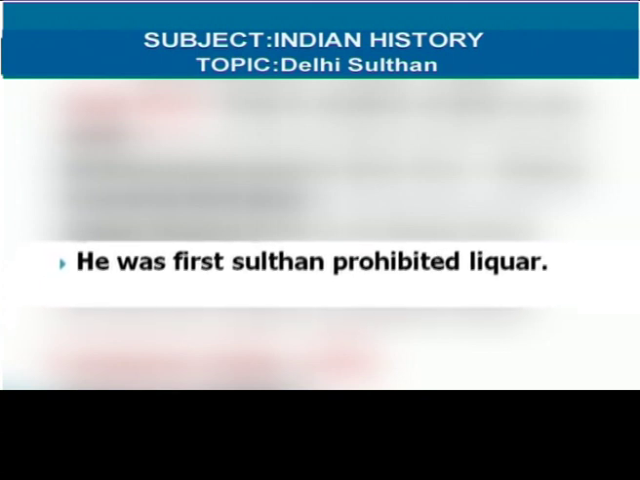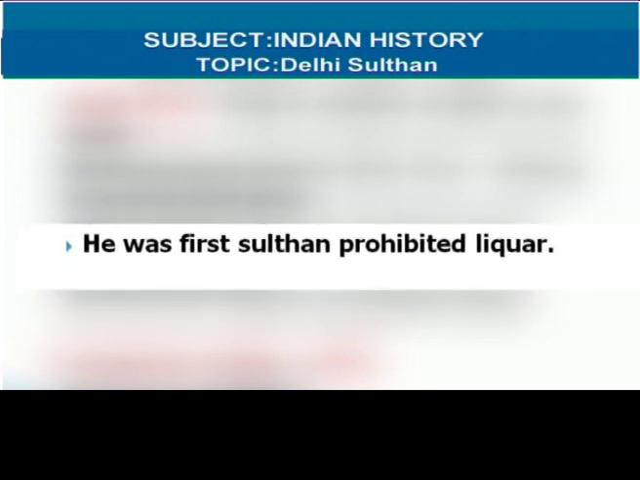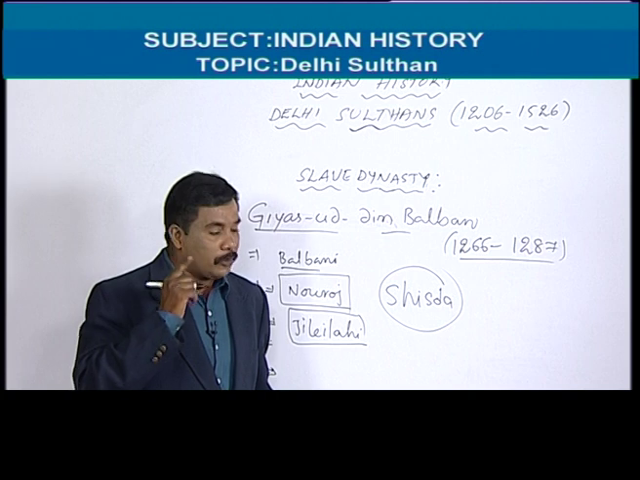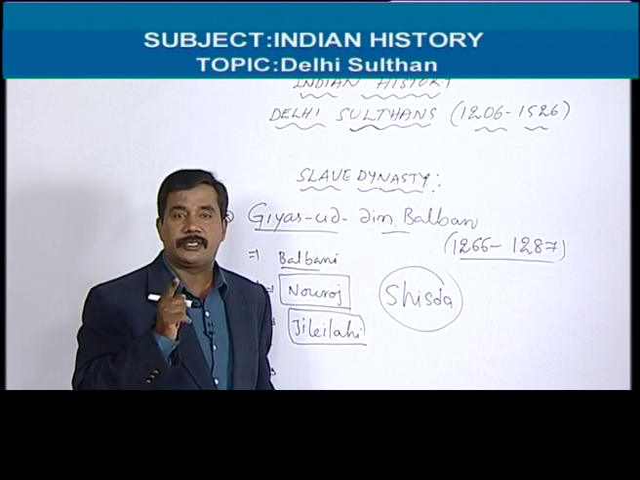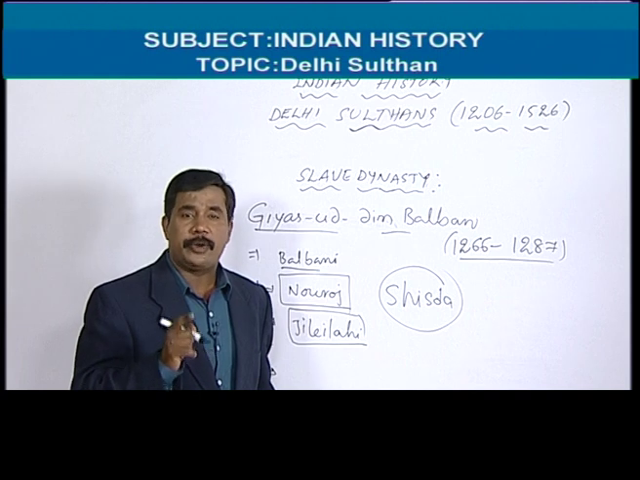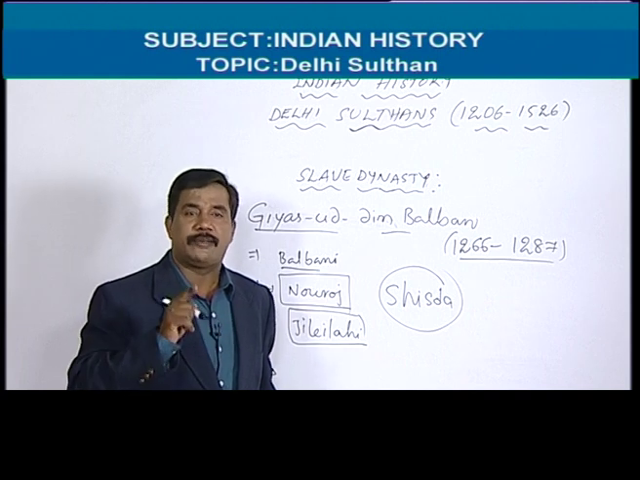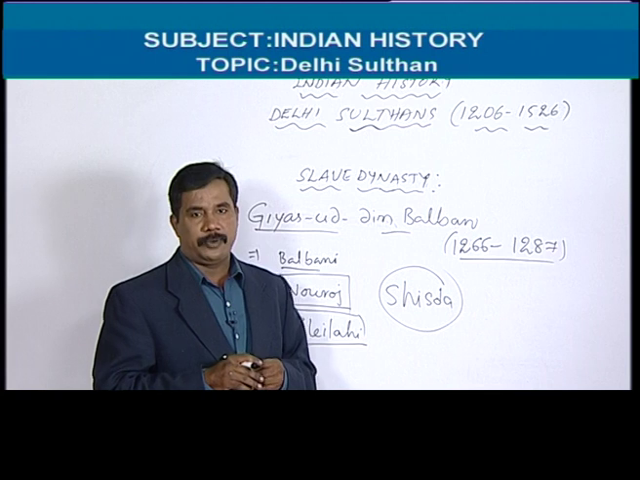And Balban, whenever he was ruling the country, he is the first Sultan who prohibited liquor, and buying and selling of liquor was prohibited by Balban. We have to remember who was the first Delhi Sultan to prohibit liquor, inside and outside of the country, that is Balban.